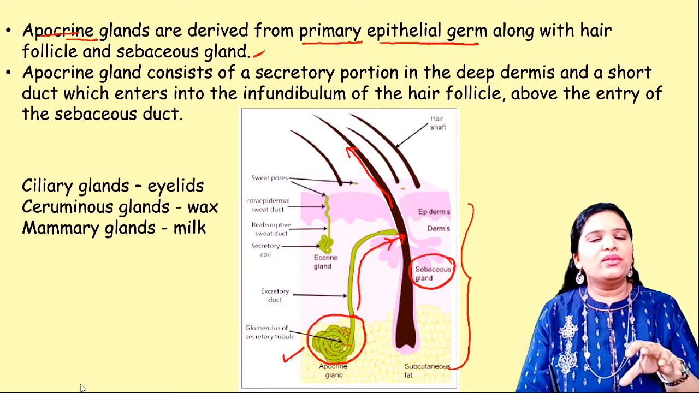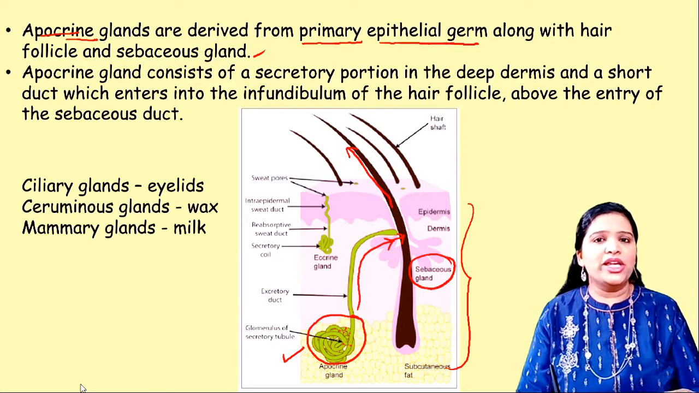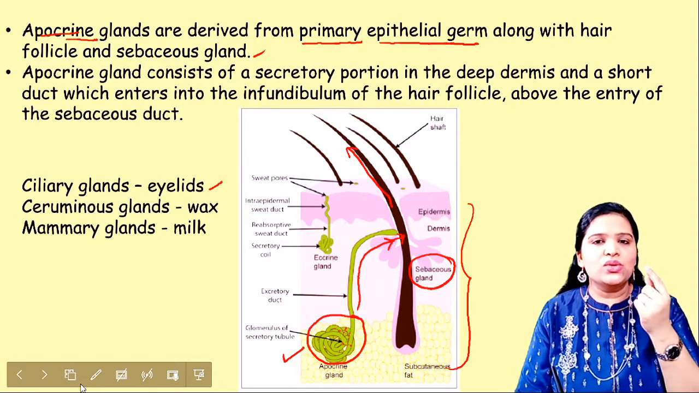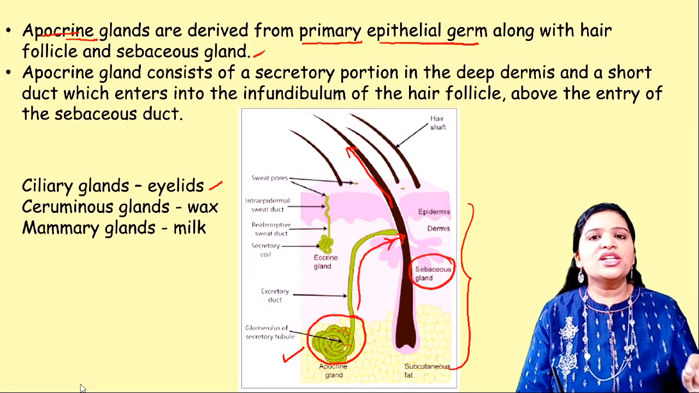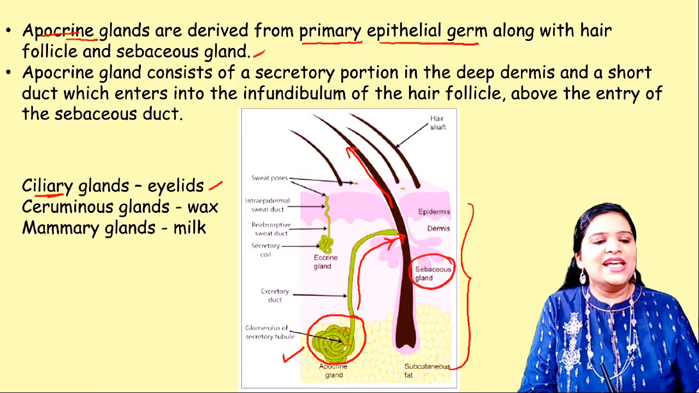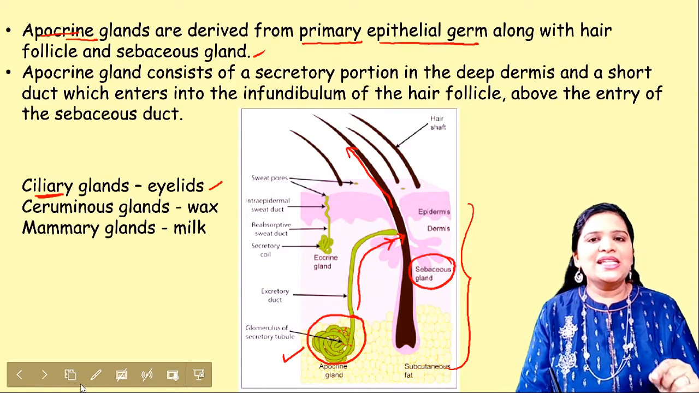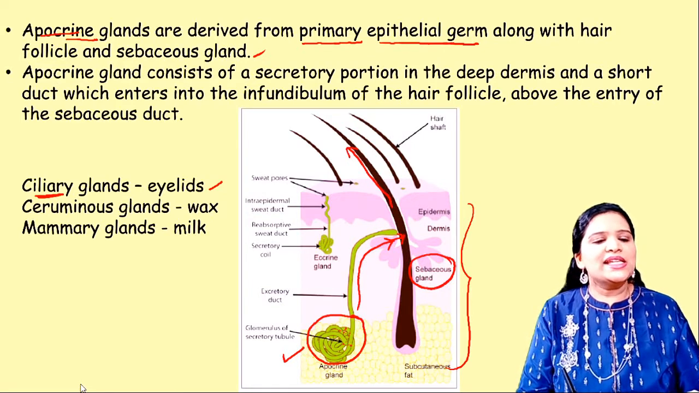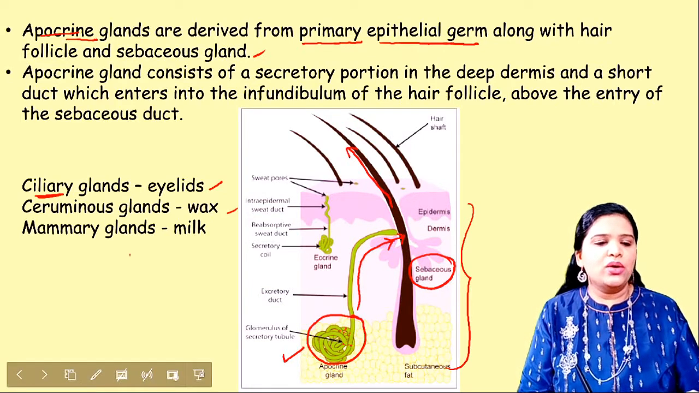There are a few apocrine glands in our body. One example is the eyelids. We have eyelids, no? In our eyelids, on the corners, we have a certain gland called the ciliary gland. These glands secrete some substances which help in the lubrication of the eyes. And the second one is cerumen. You know cerumen?